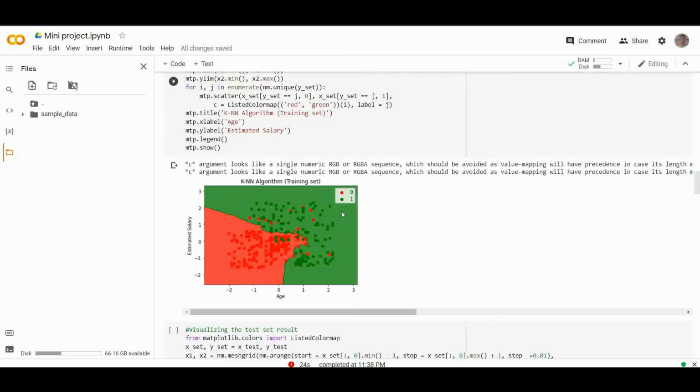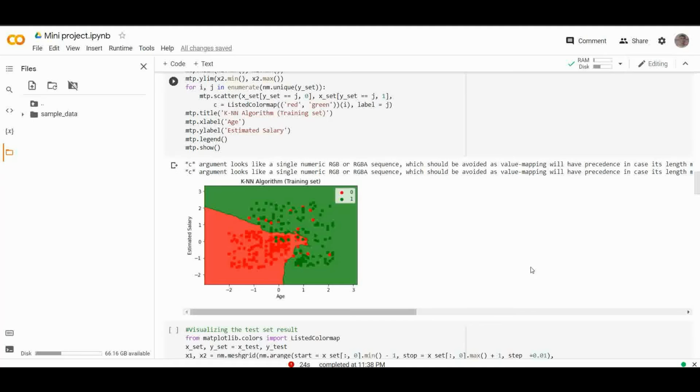The graph has classified the users into the correct categories, as most of the users who didn't buy the SUV are in the red region and the users who have bought the SUV are in the green region. So this graph is showing a good result, but still there are some green points in the red region and red points in the green region. But this is no big issue, as by doing this the model is prevented from overfitting issues. Hence our model is well trained.